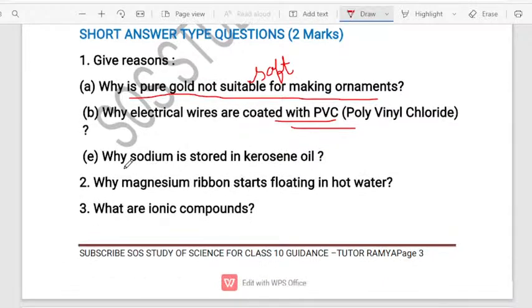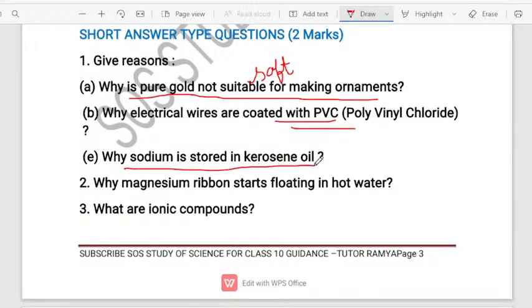So the next question, why is sodium stored under kerosene? You have already come across this concept because sodium is a highly reactive metal. When it is kept open in the air, it will catch fire. That is the reason sodium is kept under the kerosene. You have to know about this. It is a highly reactive metal. It reacts very vigorously.